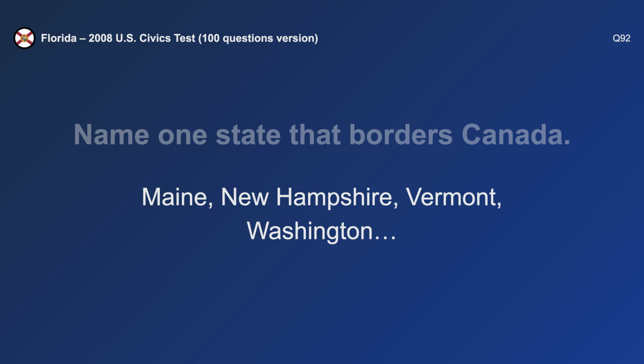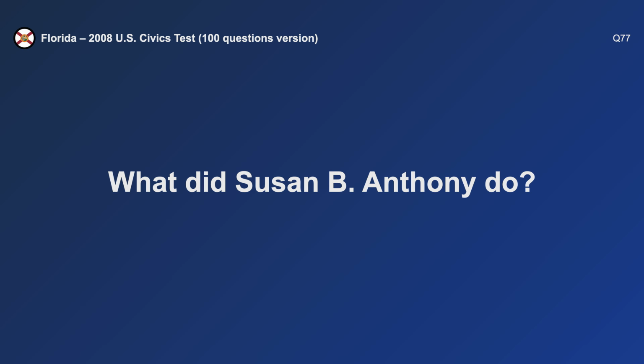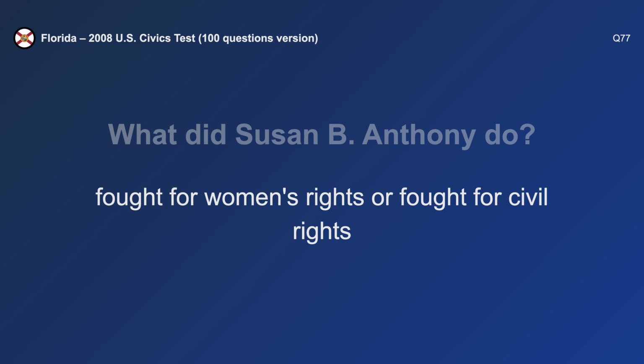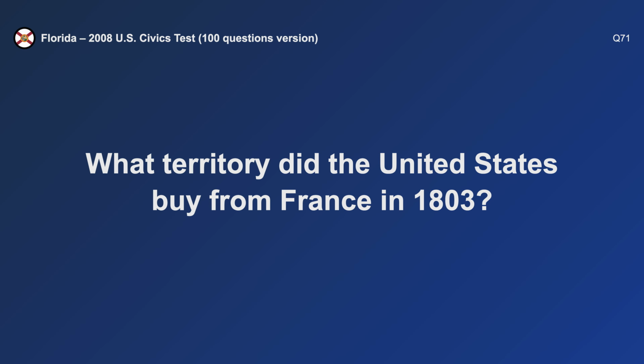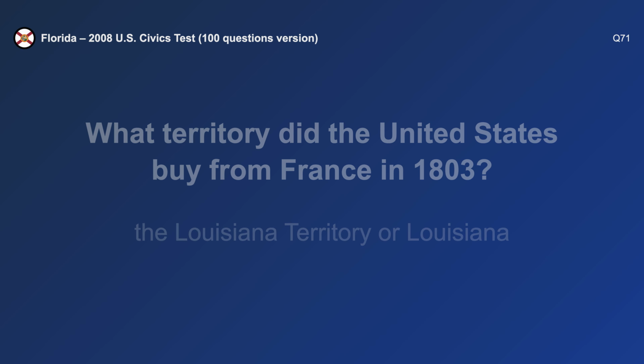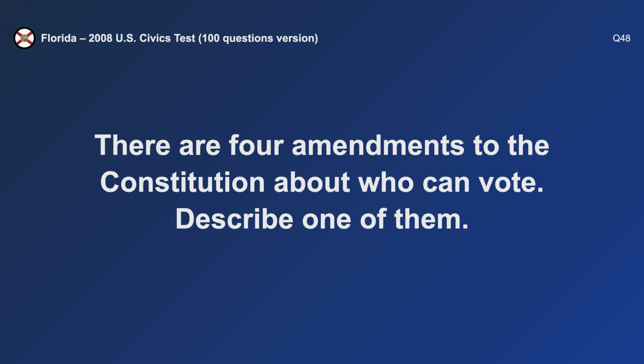Washington. What did Susan B. Anthony do? Fought for civil rights. What territory did the United States buy from France in 1803? Louisiana. There are 4 amendments to the Constitution about who can vote. Describe one of them.